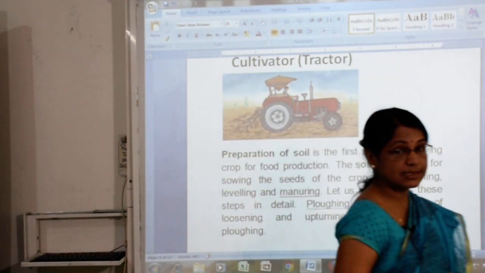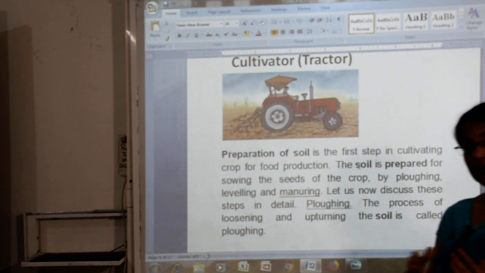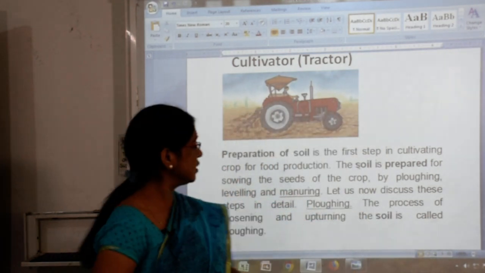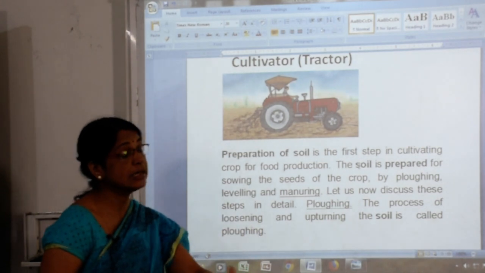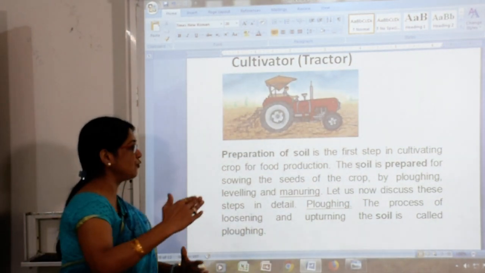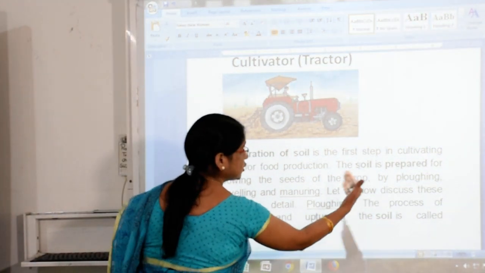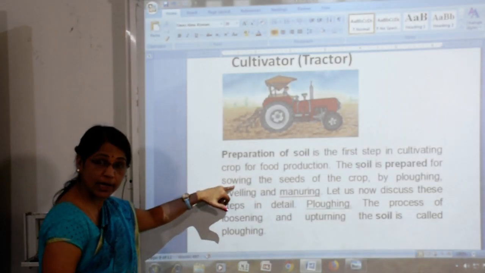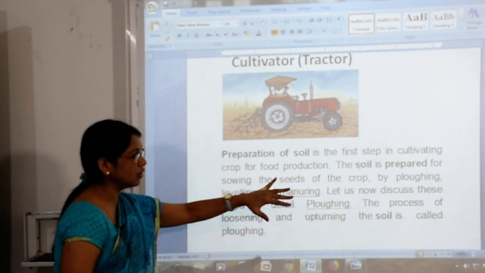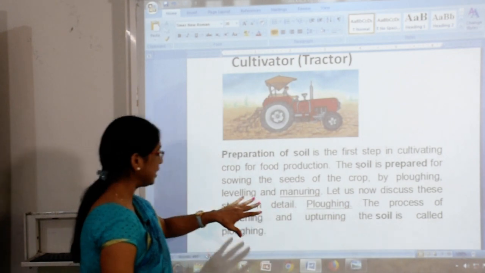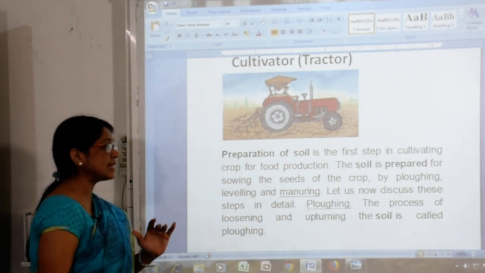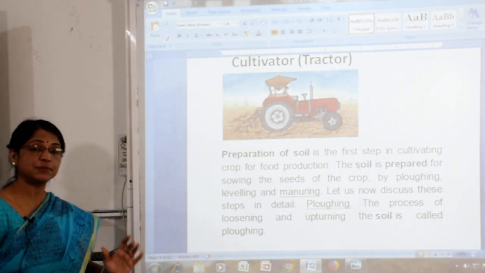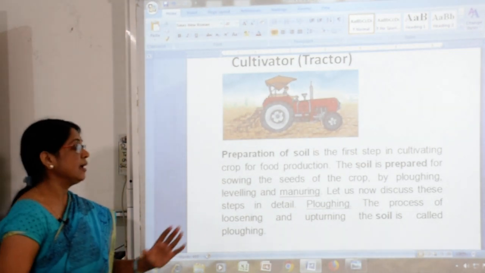As per our title, this chapter's heading is crop production. First we talk about food production. It is the first step, and it starts from this sequence. The soil is prepared for sowing the seeds of the crop by ploughing, leveling and manuring. Let us now discuss these steps in detail.